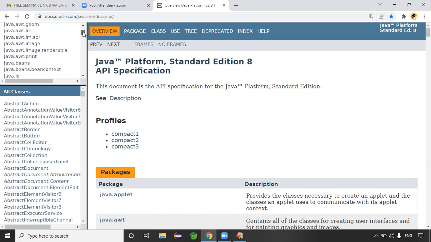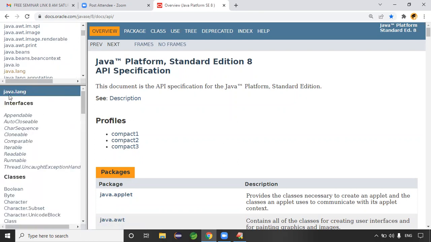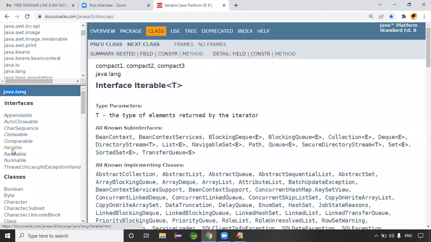This is the java.lang package. Click on the java.lang package, guys. In the below section, you'll get that package information. This is the java.lang package information, which includes Iterable. Iterable is an interface, no? Click on this Iterable. Oh, very good. The Iterable interface is there.